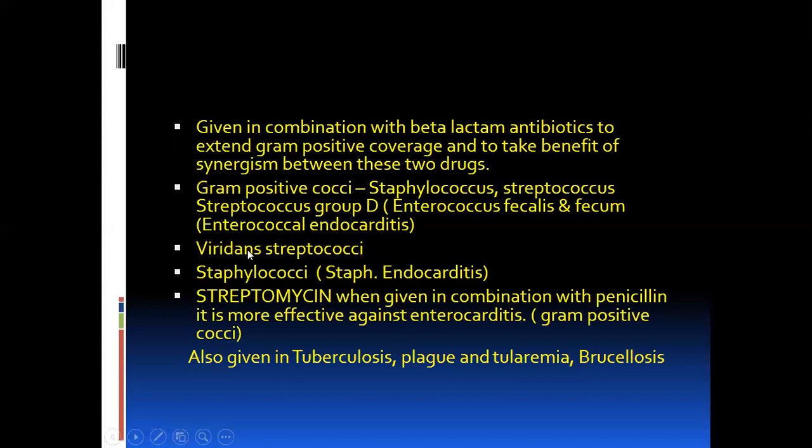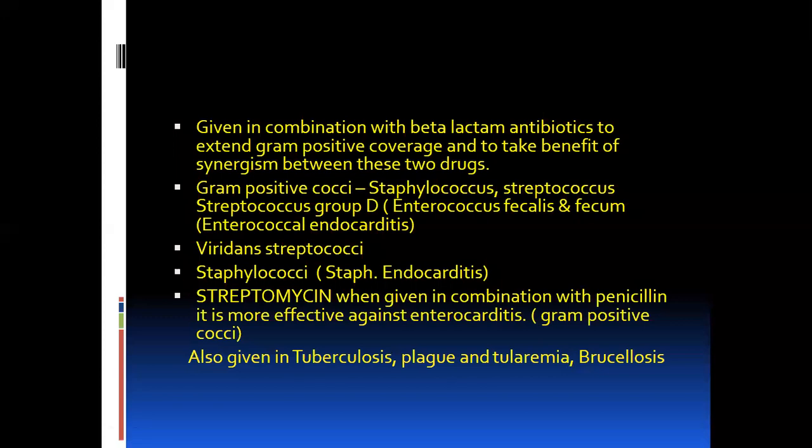Now, the next type of streptococcal organism is viridans streptococci. These are found in the oral cavity normally, but they affect patients having already valvular disease. In such patients, when a dental procedure occurs, this can cause bacteremia and can also affect the heart, and infective endocarditis can occur.